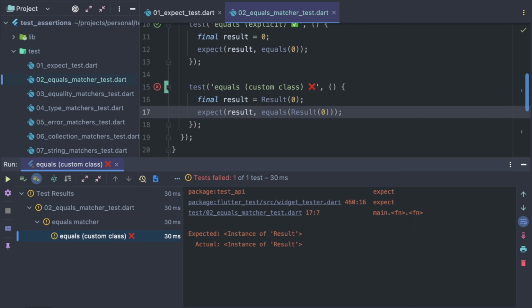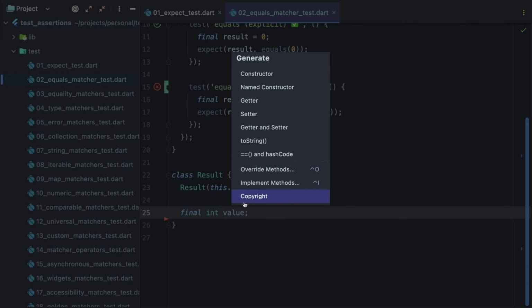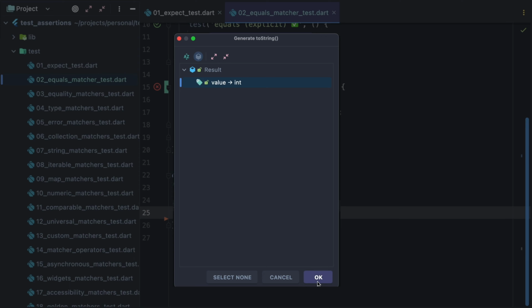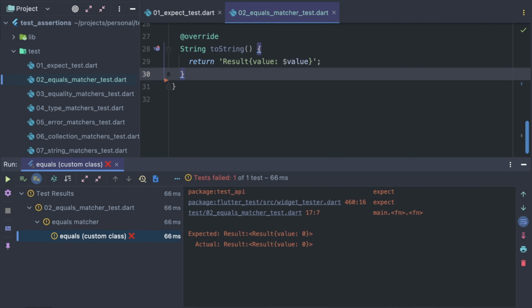We expected an instance of result and receive an instance of result. It's a good idea to override the toString method to make the output more meaningful. Here I ask Android Studio to help me with it. Now the test output changes to expected a result with value 0, but actual was a result with value 0. The test should pass if you ask me.